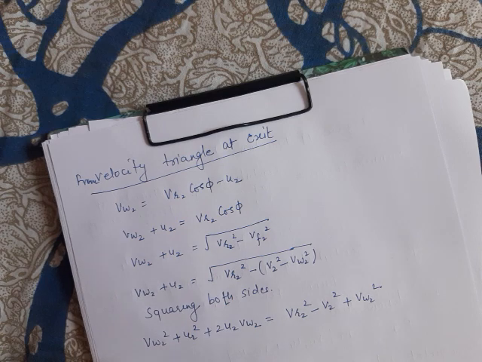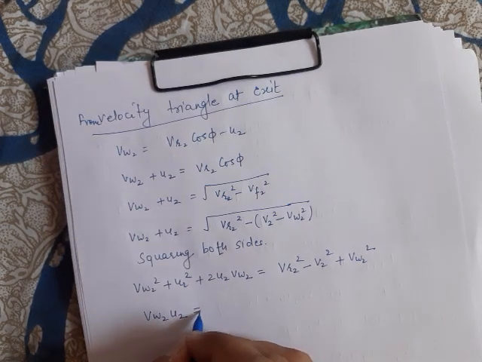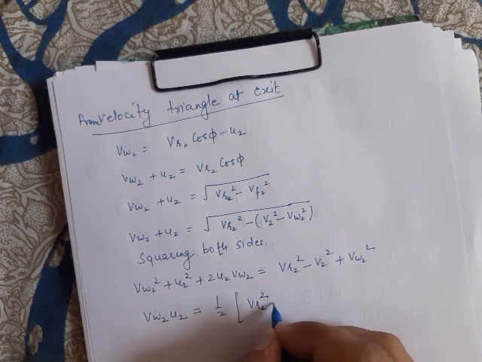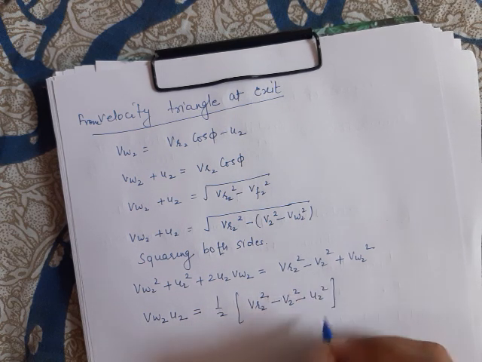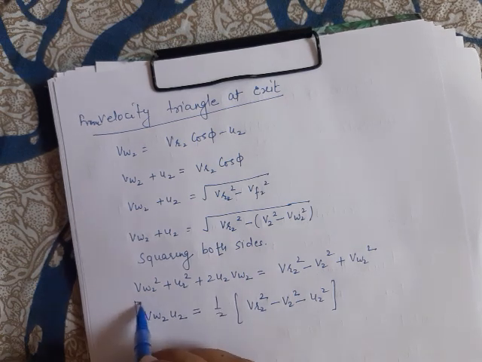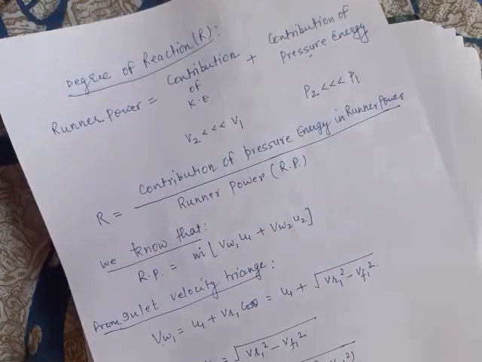Solving this, we will have VW2 U2 equal to half of VR2 square minus V2 square minus U2 square. Clear? This is the value of VW2 U2. We have already calculated VW1 U1.